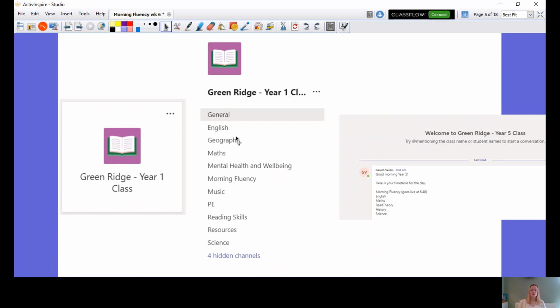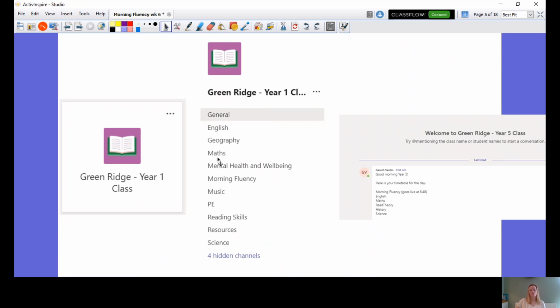Then along the left-hand side there are channels, okay, and everything will be announced through the general channel, and this will be where you see the daily timetable that either myself or Mr. K will write, and it will be a bit of a recap of what you're doing and a run through of the timetable.